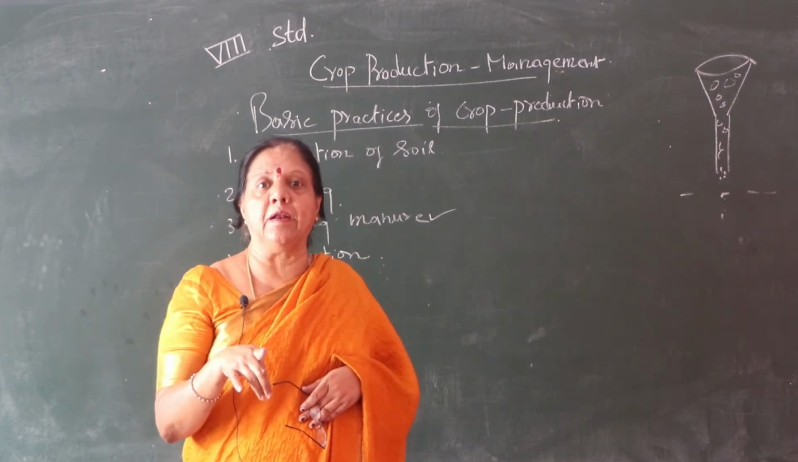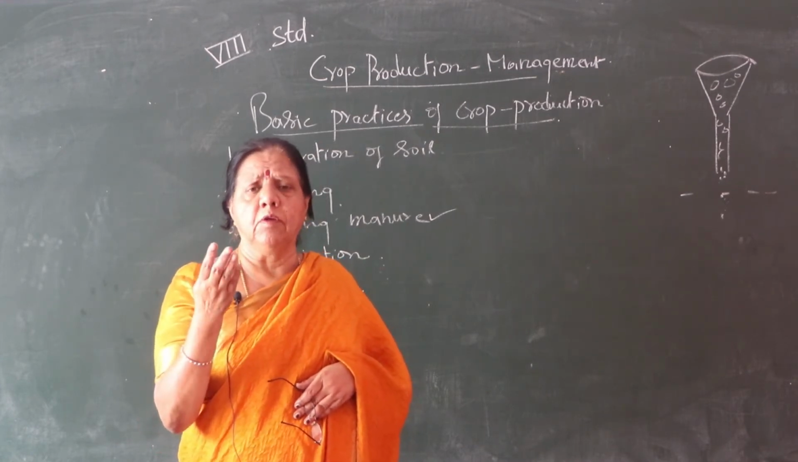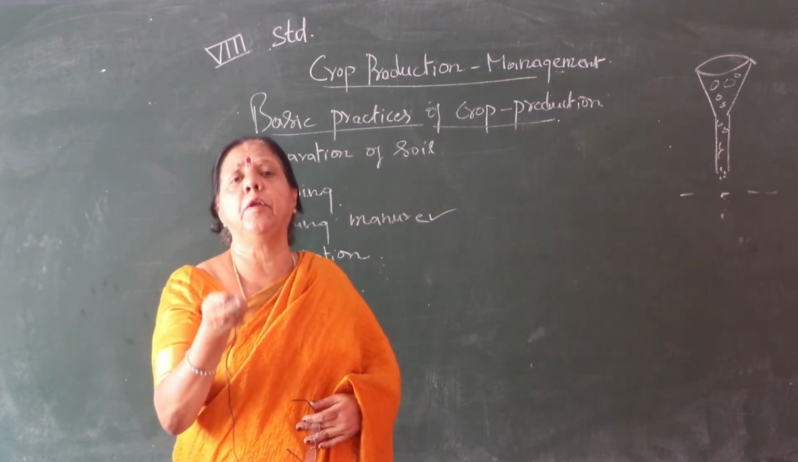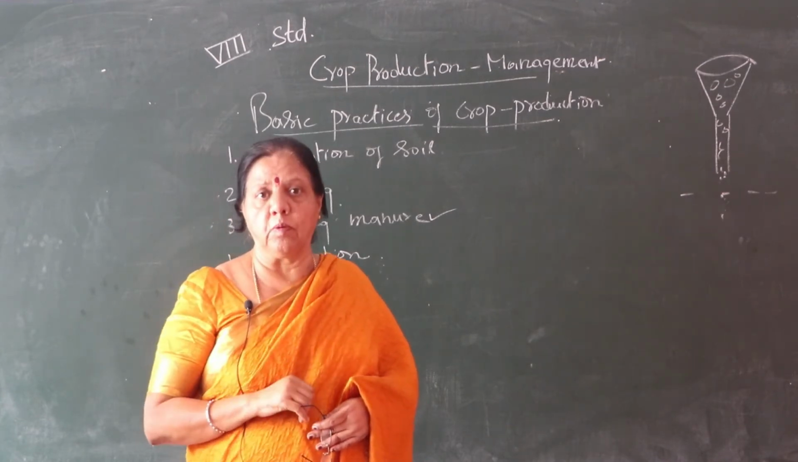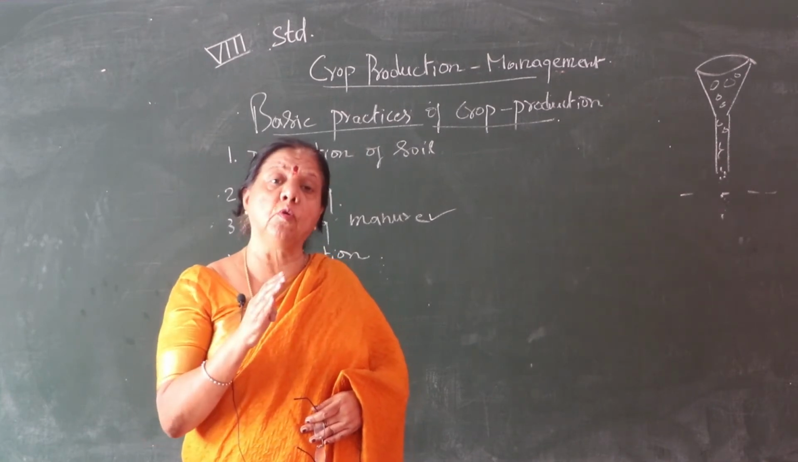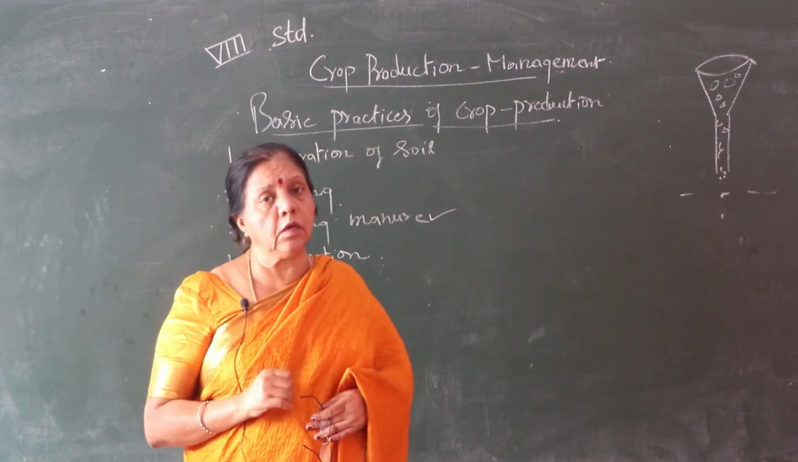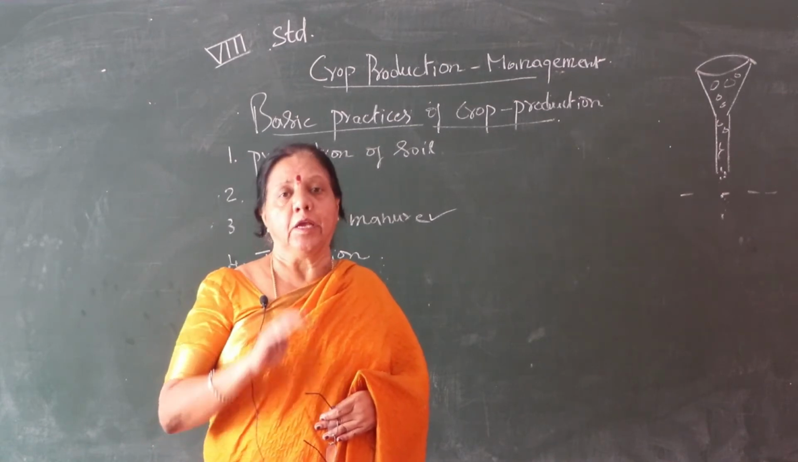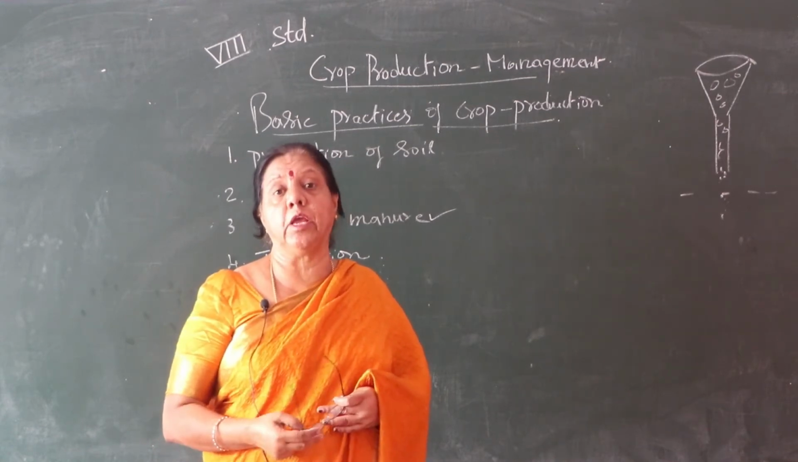Inorganic chemicals, fast growing, within 1 month we are getting a crop. But manure, it may take another 10 days more. But which one is good for our health? Organic is good for our health, children. Followed up? Okay. So this is the way you must know everything.